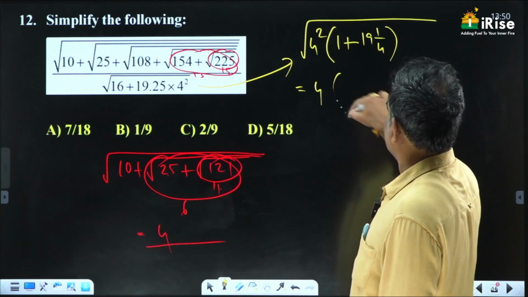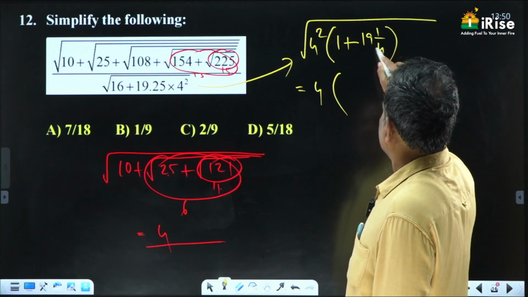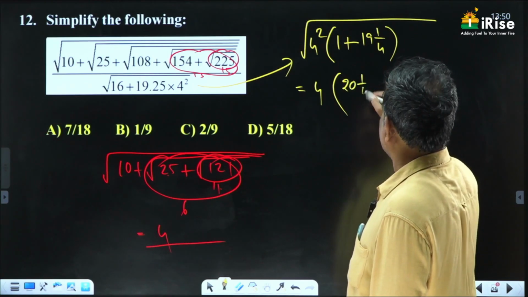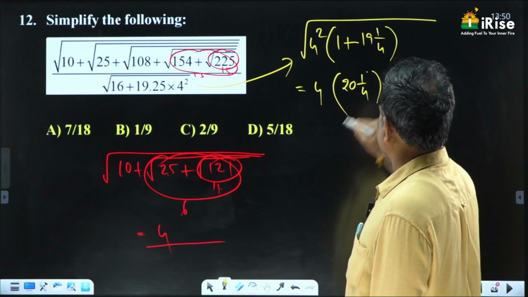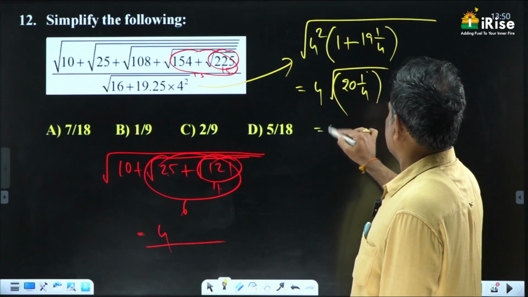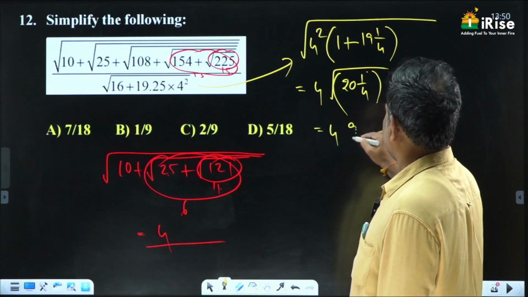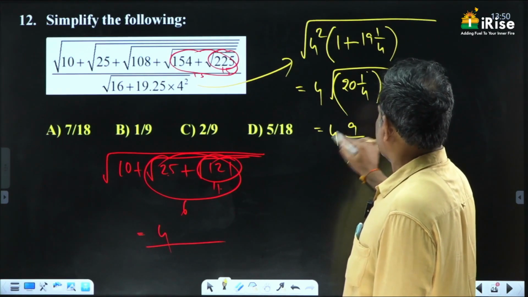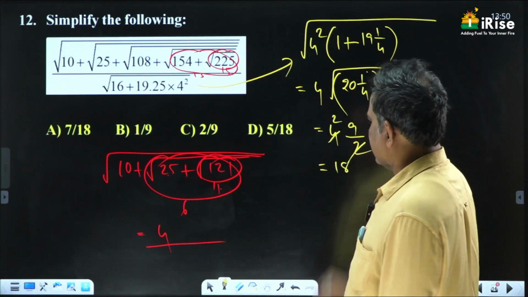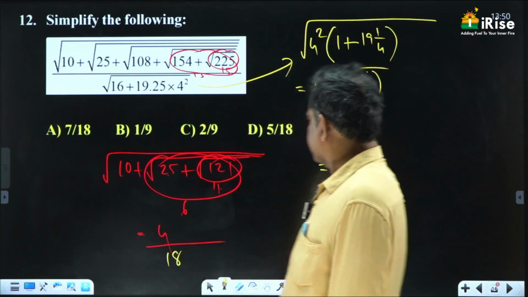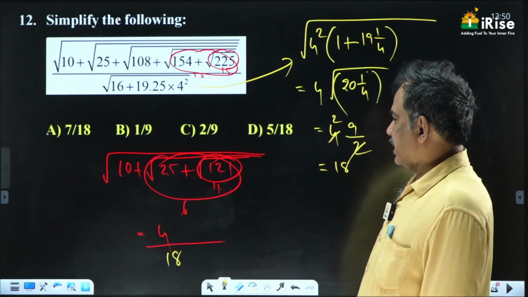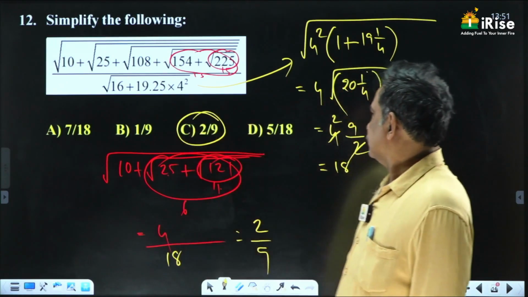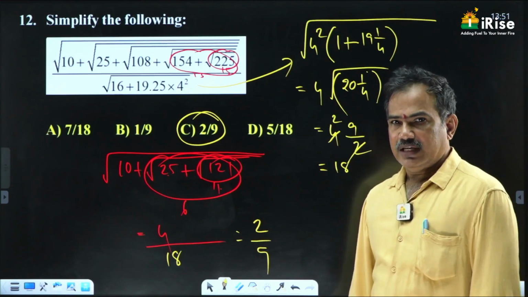This is 4 into 1 plus 19, 20, 1 by 4. 80 plus 1, 81 by 4 under root. 81 root is 9, 4 root is 2. So 2 ones are 2, the 2s cancel, which is equal to 18. Denominator is 18. 4 by 18, nothing but 2 by 9, is the answer for this question. 2 by 9. Next one.